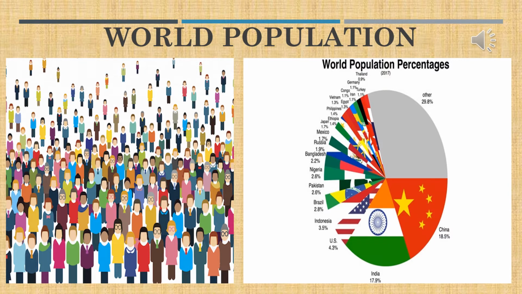Here we can see two images. The left side first image shows the people getting distributed, the pattern of people settling or residing in a particular place. In the front of the image, you can see so many people got clustered with each other, which shows the high density of population.